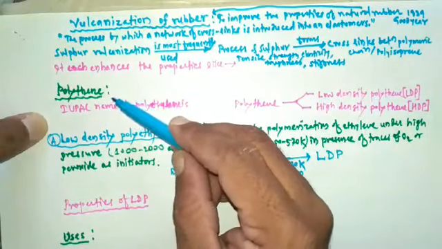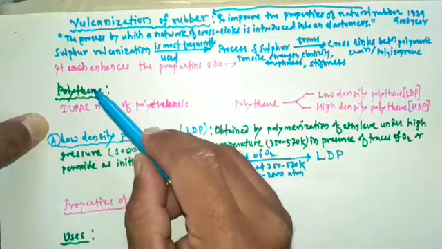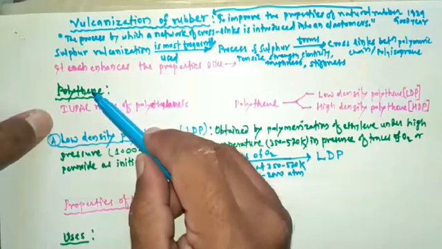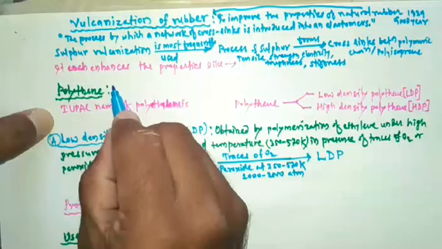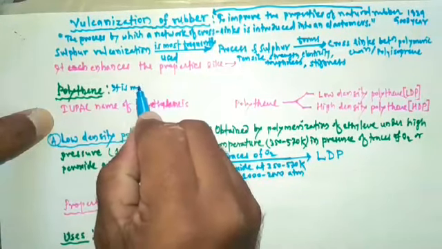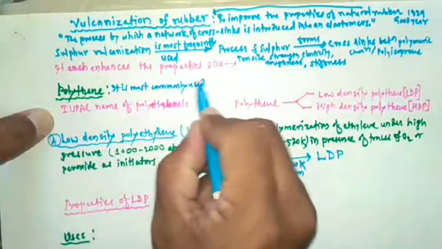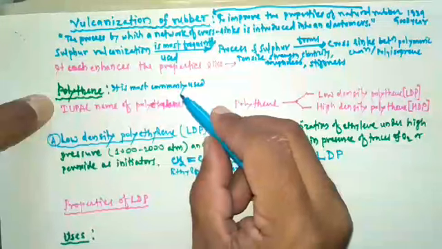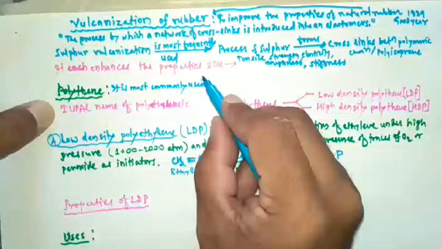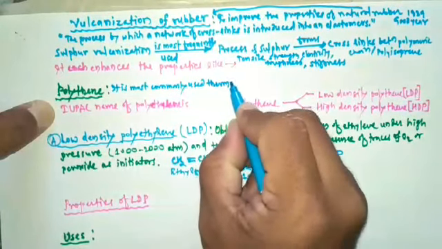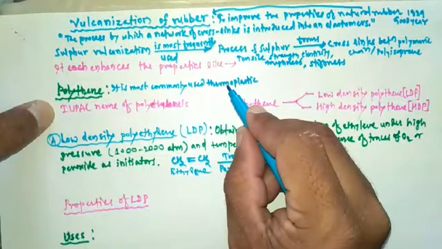Then we are going to study the next important polymer, and that polymer is polythene. So let's study polythene. It is the most commonly used thermoplastic. We use this polythene in daily life, that's why I am saying it is the most commonly used thermoplastic. So the type of polymer is thermoplastic.